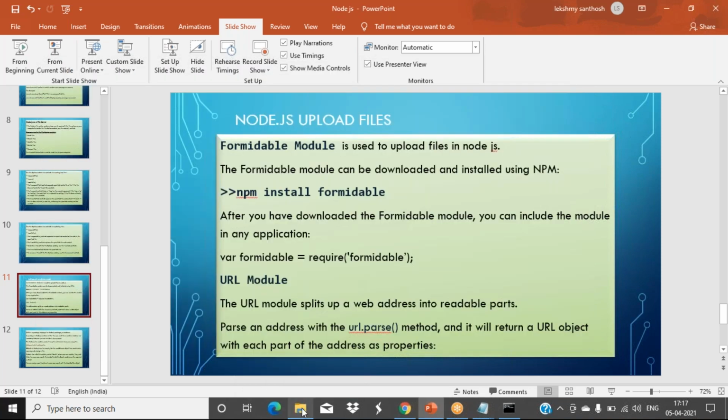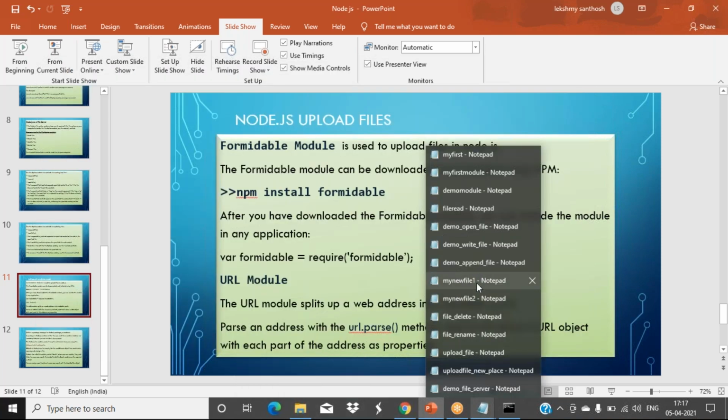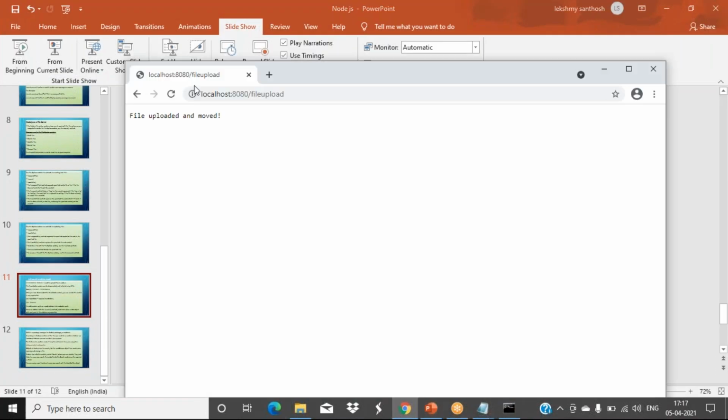See, now we have to see about the URL. URL is Uniform Resource Locator. You know the full form of URL? See, like this, this is a URL. Here a server name, sorry, our IP address is there, a port number we are using, and a file also opened there. Correct. So this is the URL. From this we have to extract what protocol we are using, what port number we are using, and how to extract each value.